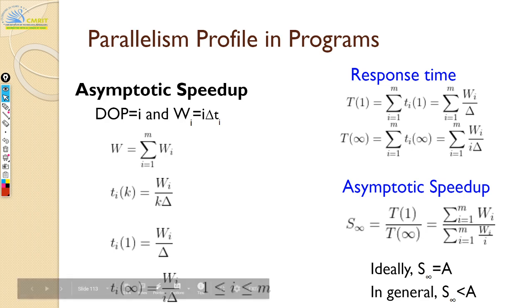I have only one processor, so it takes some time. But then I'm buying a new supercomputer of 100 processors. Now my speedup should ideally become 100x, right? But it will not be 100x, it will always be lesser than 100x. So why is that?